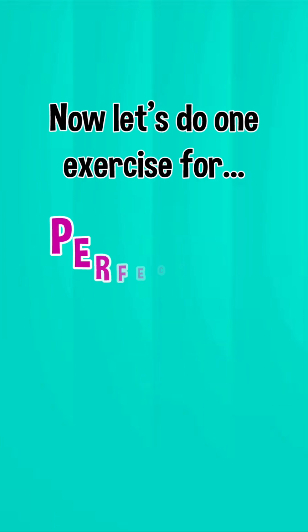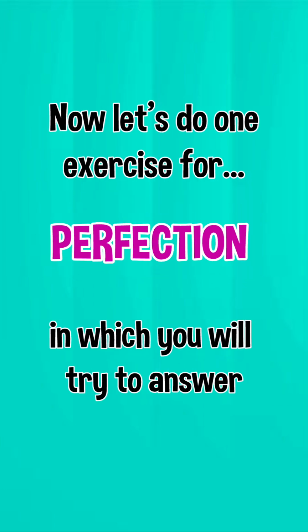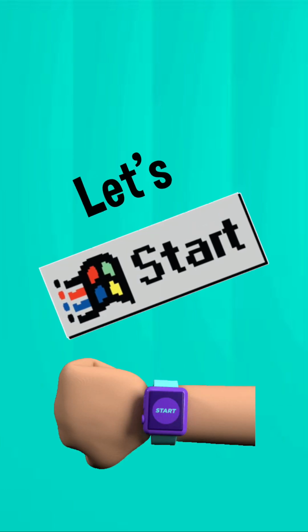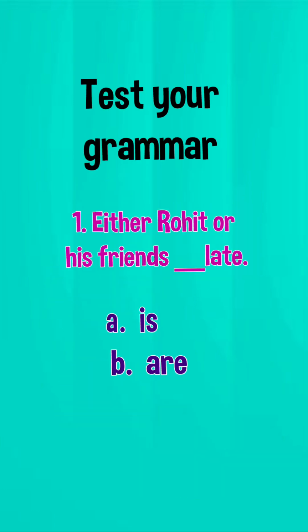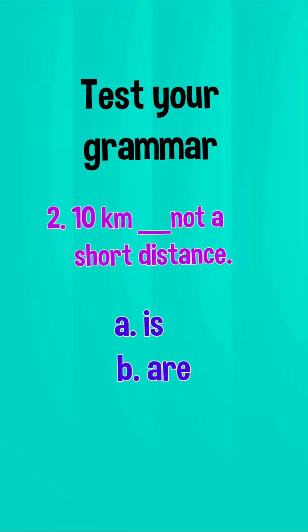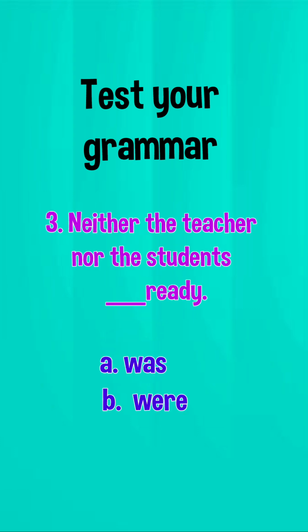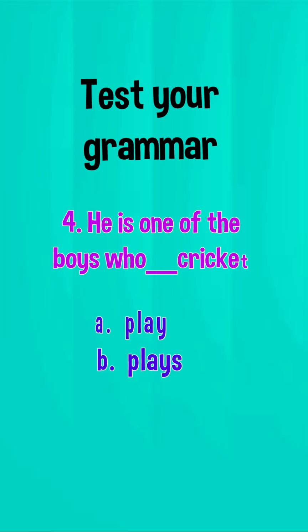So now let's do one exercise for perfection in which you will try to answer. So let's start. Number 1. Either Rohit or his friends dash late. Are. Number 2. 10 kilometers dash not a short distance. Is. Number 3. Neither the teacher nor the students dash ready. Were. Number 4. He is one of the boys who dash cricket.